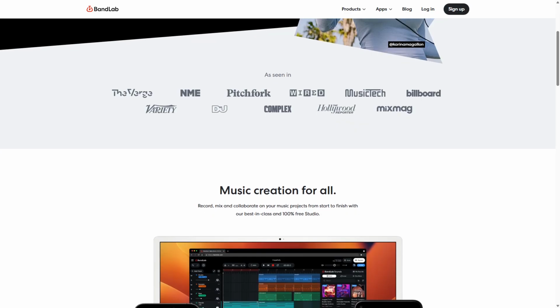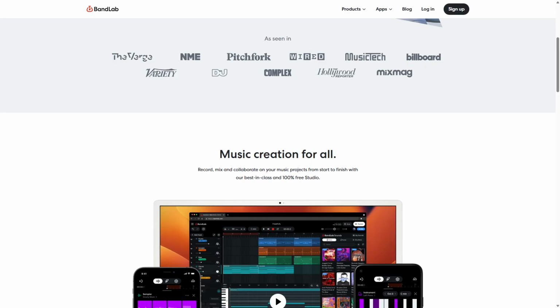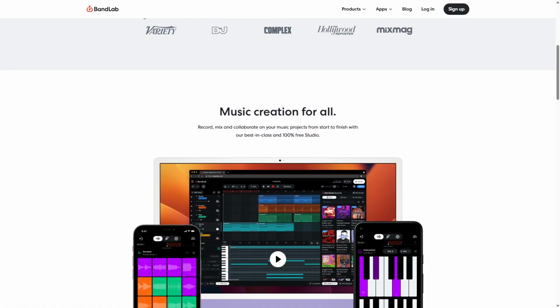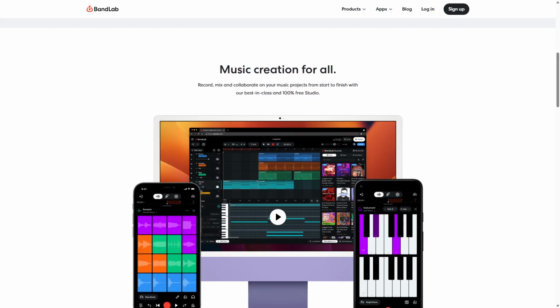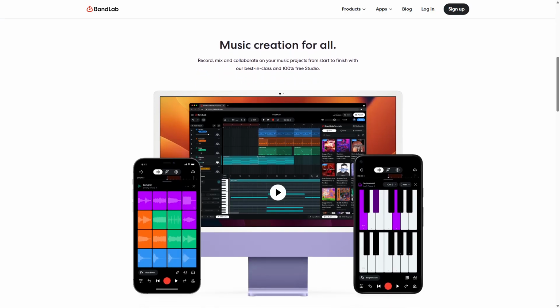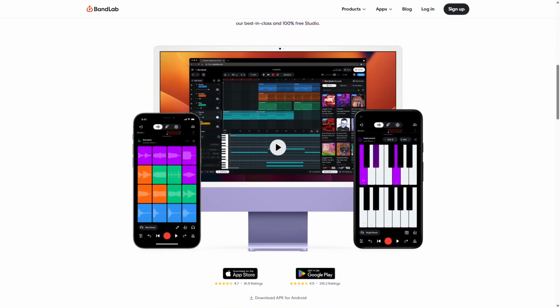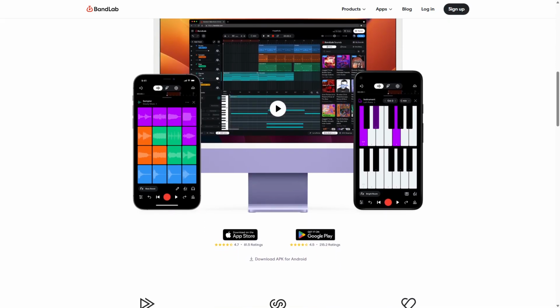Strengths include its accessibility across devices, no-cost usage, and community-driven environment. However, BandLab's mixing and mastering tools, while solid, may lack the depth found in specialized software. It's ideal for beginners, hobbyists, and creators looking for an integrated platform to produce music and connect with other artists without investing in complex hardware or software.